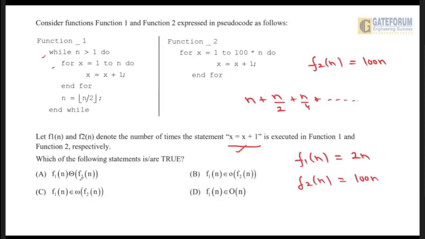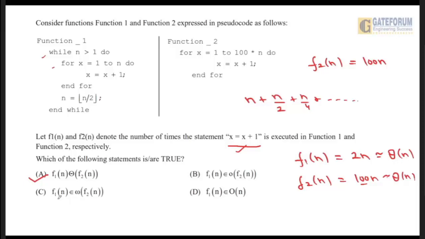It is asking which of the following statements is true. Generally, we can write both as theta of n, because 2 and 100 are constants. So f1 of n is equal to theta of f2 of n. This option is correct. Is f1 of n strictly less than f2 of n? No, both are asymptotically equal. They are not strictly less than, so option B is incorrect.